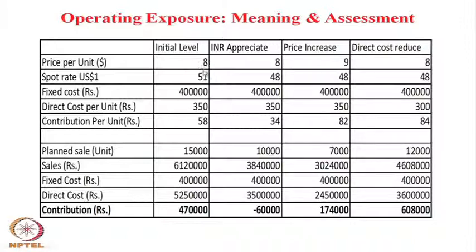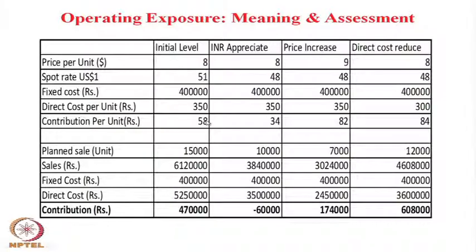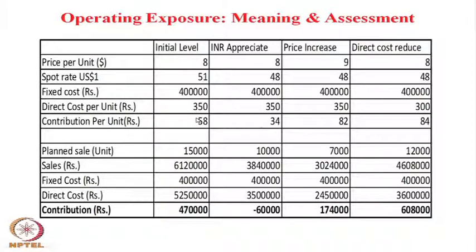Now, 350 is nothing but direct cost given to us, that is in India the company producing 1 unit of pen drive at 350 rupees, and he is getting per unit export, the company making a profit of 58 rupees. 58 rupees how we got? 51 into 8 minus 350, that is how much you got by exporting it, how much you pay to manufacture it, that difference.